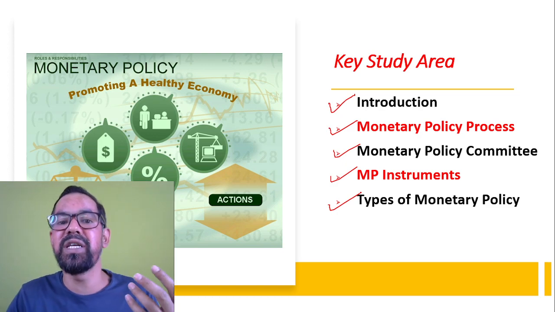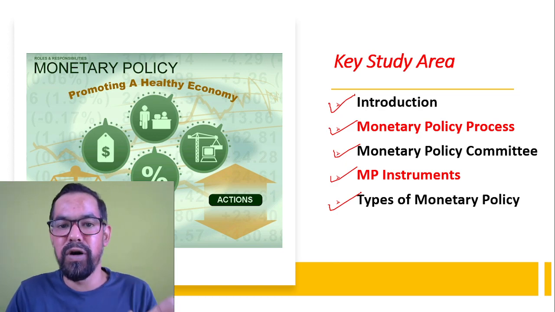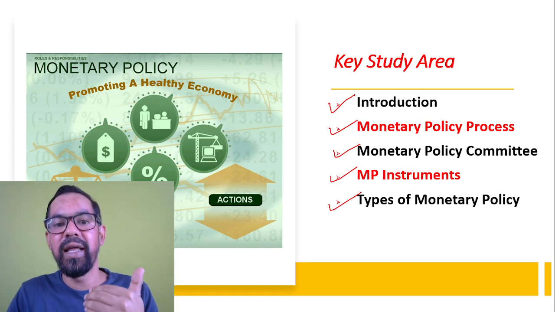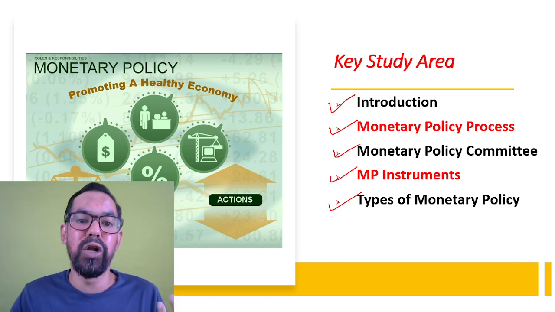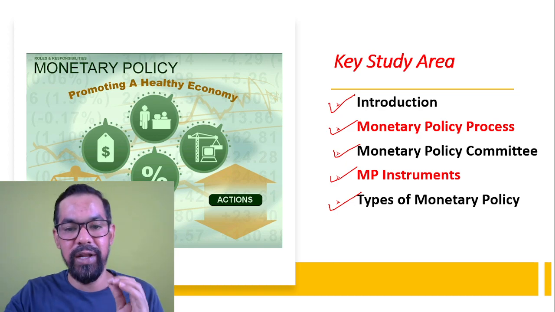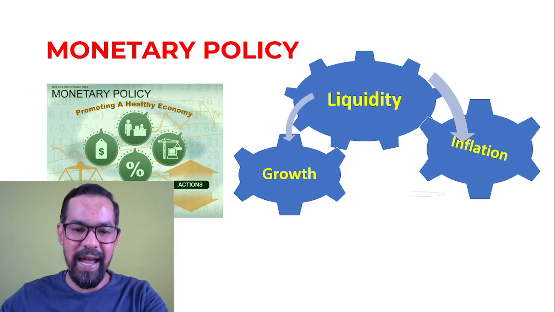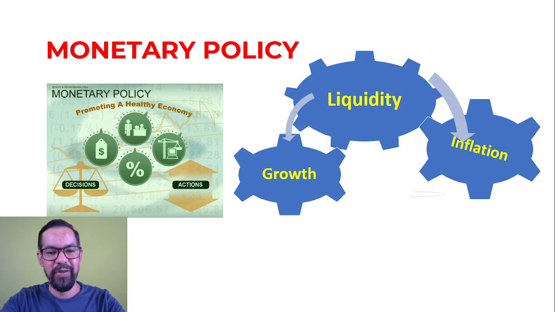Let's say your examination is scheduled in the month of August. The first meet is in April, then there is a gap in May, then June, then August. So let's say there are some changes in the June monetary policy meet. You have to take care of these changes as well. Today we are going to talk about monetary policy, and I'll try to explain it in very simple language so you can easily understand.